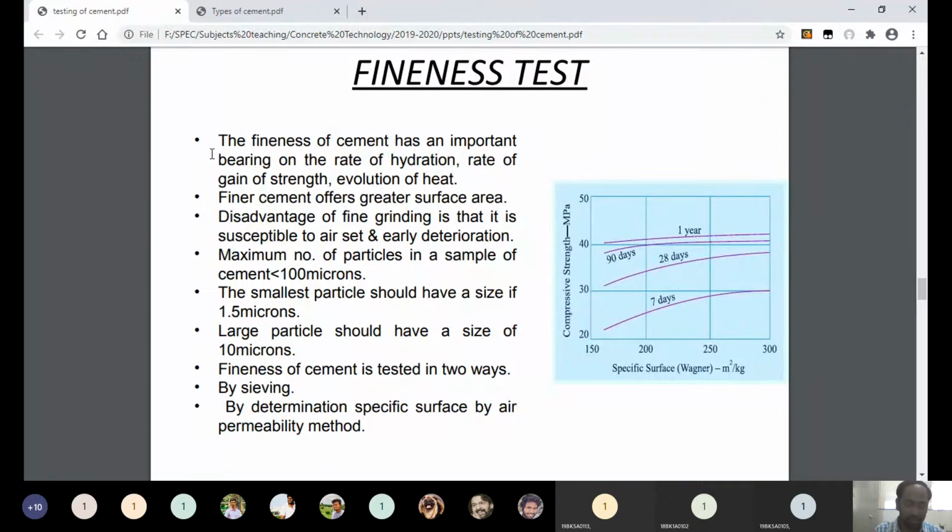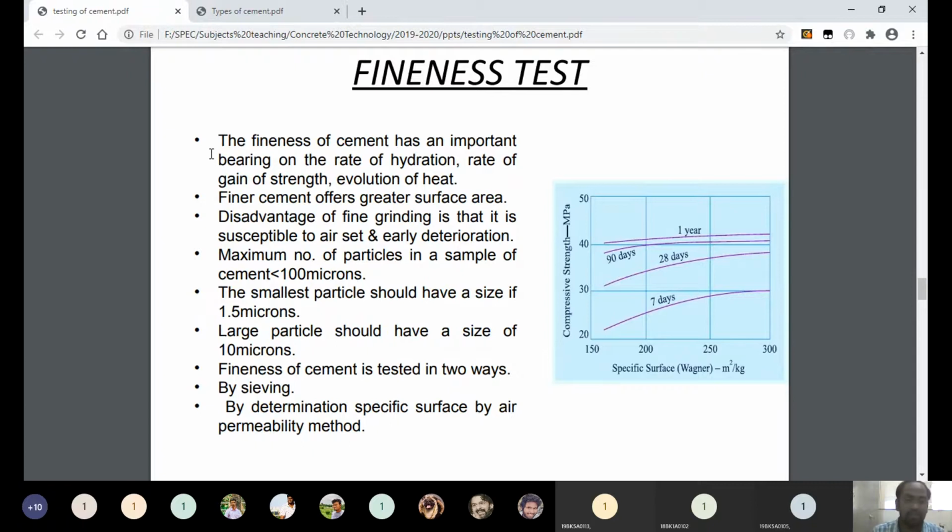And one more thing we should remember: the strength gaining property of cement is completely dependent upon the hydration. The hydration is completely dependent upon the fineness, because all these are interrelated. Hydration depends upon the fineness, and the gain of strength of cement depends upon the hydration. If the rate of hydration is fast, the cement gains strength fast. And if the rate of hydration is slow, the cement gains strength slowly.